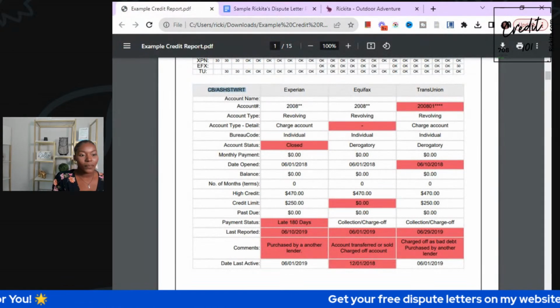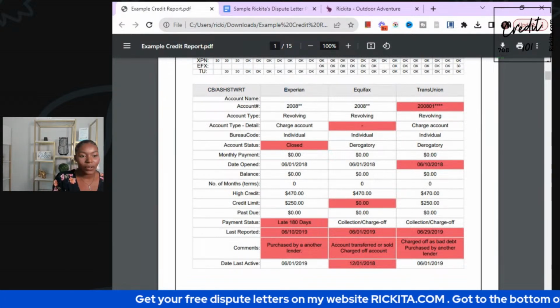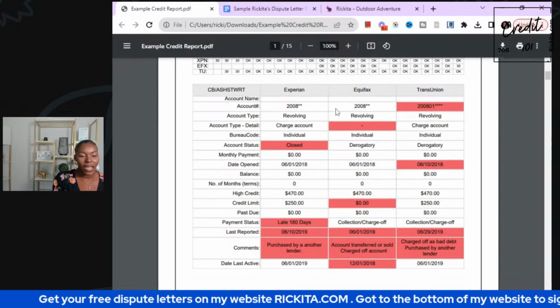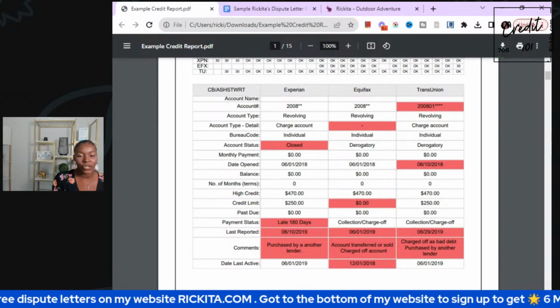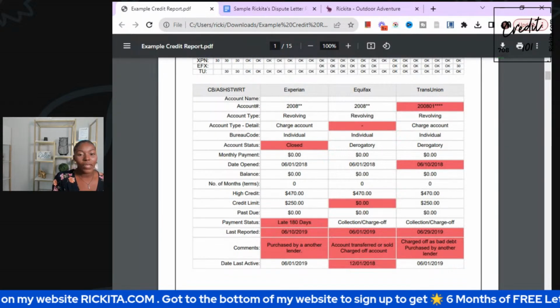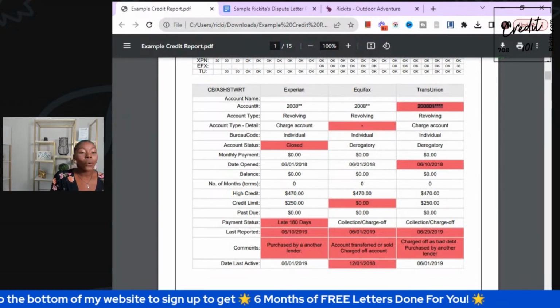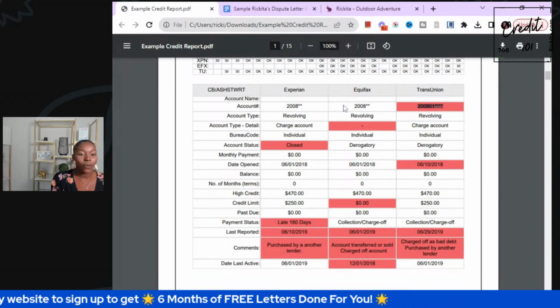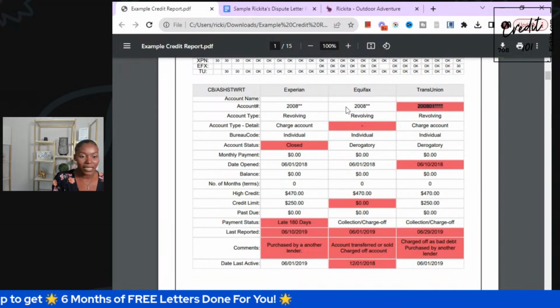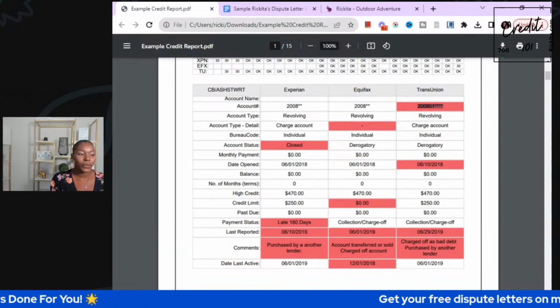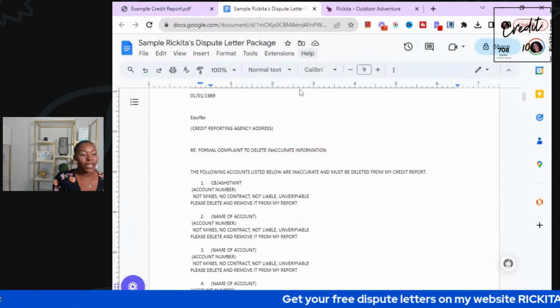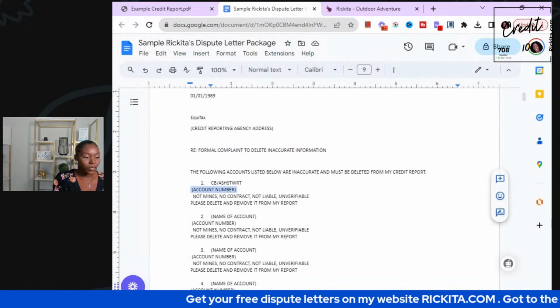And then we also want to paste this account number. Can you see that the account numbers are different? Experian and Equifax have the same account number, and then TransUnion has a different account number. What we could do is paste this account number, which is what I'm going to do, or you can go a step further and only put this one on your dispute letters. Put this account number on the dispute letter for Experian and Equifax, and put this one on TransUnion. That's something you can do.